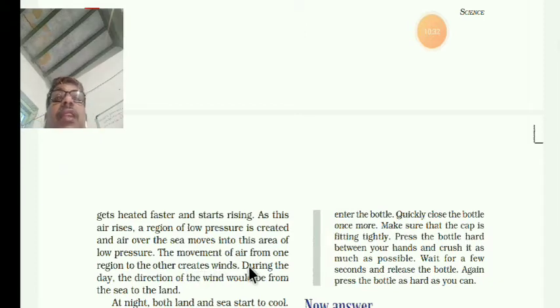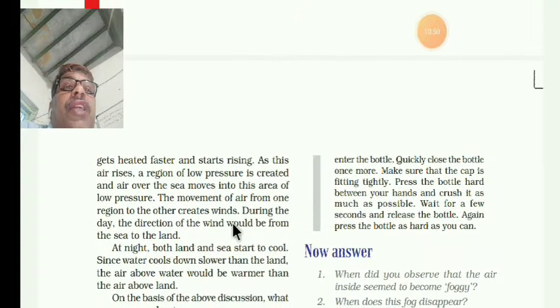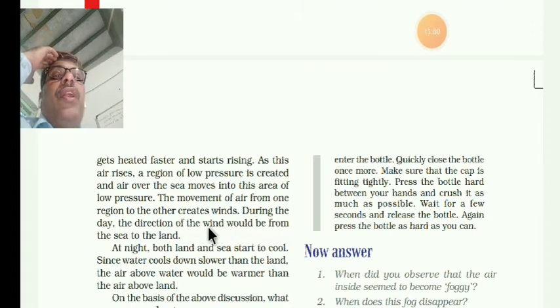In this way, the land gets heated and the air rises upward. Below that, a low pressure is created. From the sea, the air comes to this area. So in this way, this creates a wind. So during the day, the direction of the wind will be from the sea to the land.